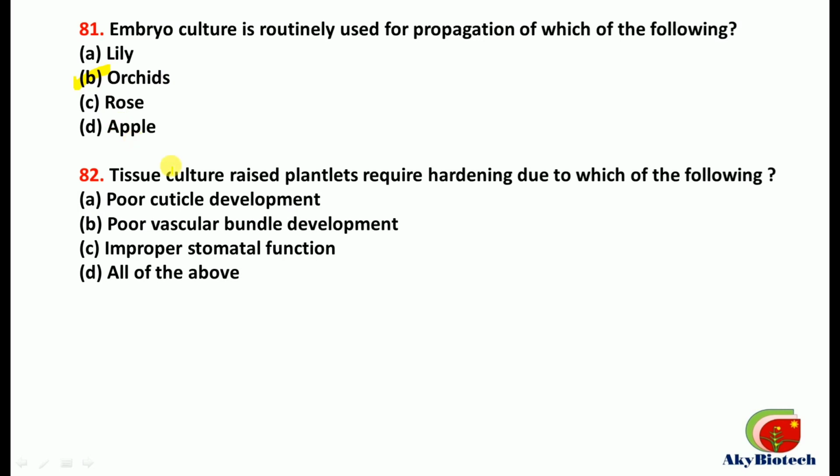Then number 82. Tissue culture raised plantlets require hardening due to which of the following? They require hardening due to poor cuticle development. This is correct. Poor vascular bundle development. This is also correct. And improper stomatal function. This is also correct. So all three are correct, that is all of the above.